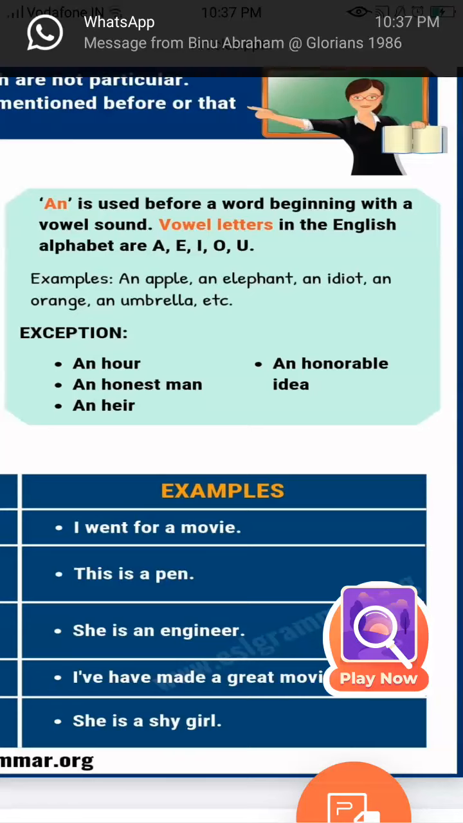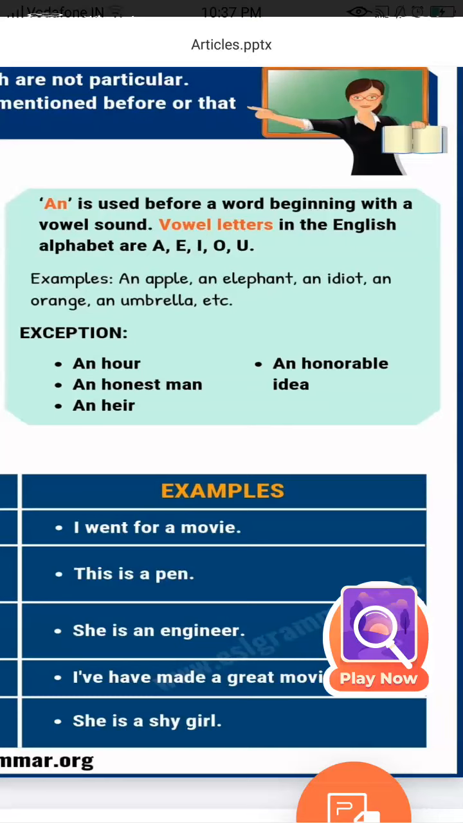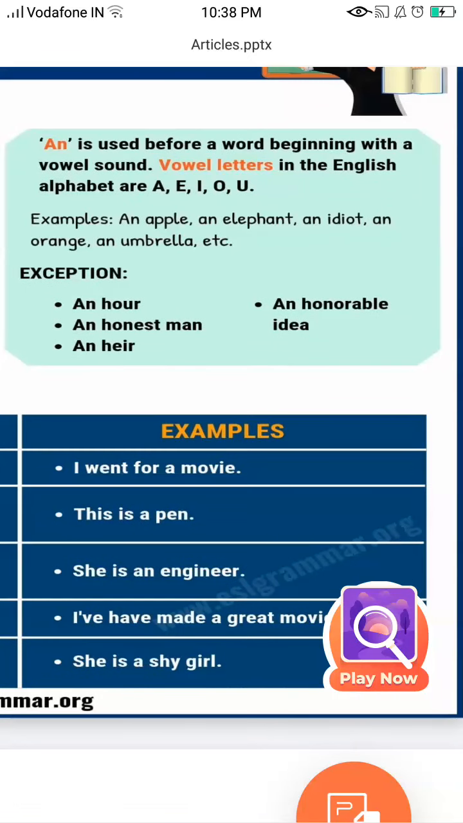Now there are exceptions when we are talking about articles. Some of these examples are an hour. Now when we say hour, we don't say the H, the H is silent and the sound O is given there. We don't go by the alphabet H. So an hour, likewise in the others: an honest man, an heir, an honorable idea.